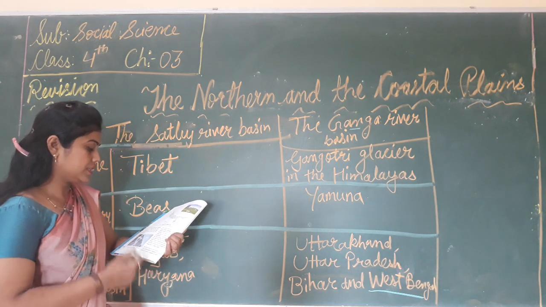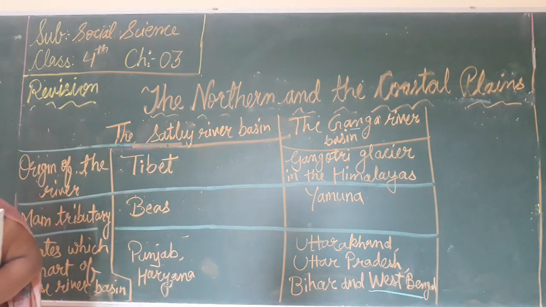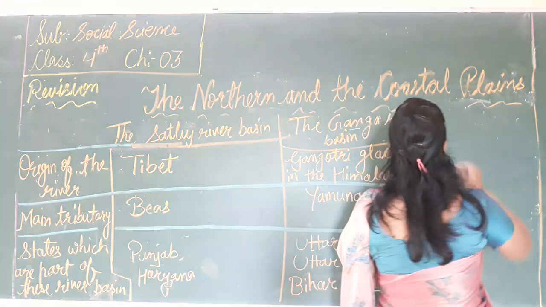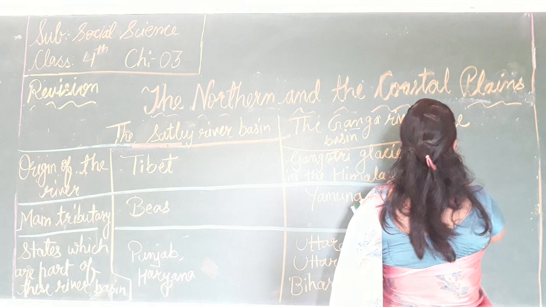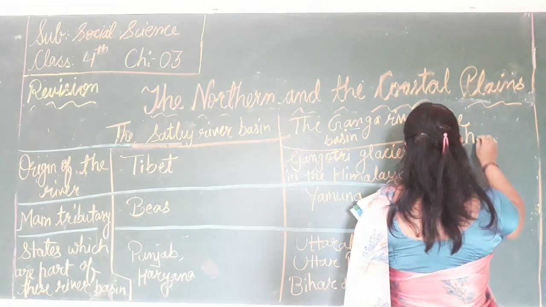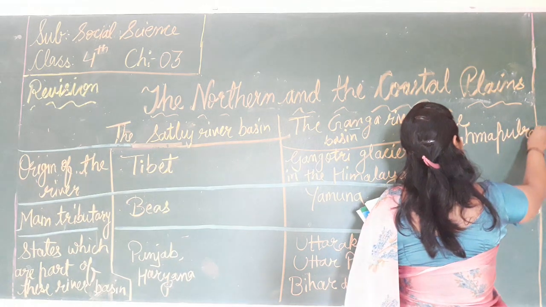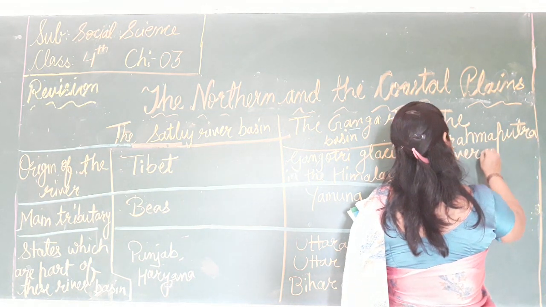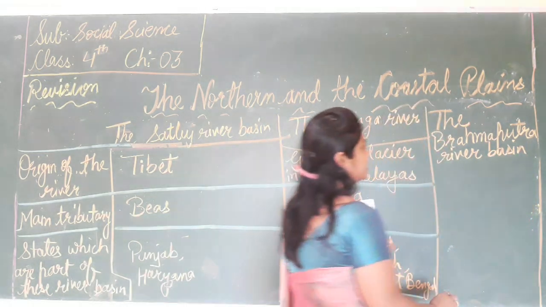Now the third one is the Brahmaputra river basin.